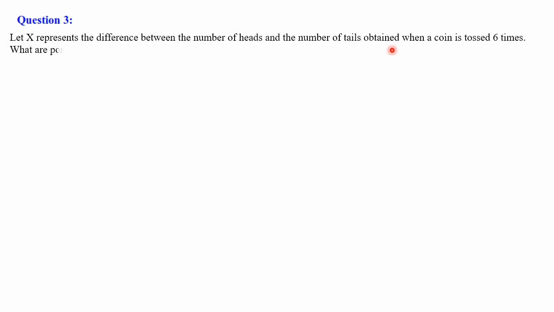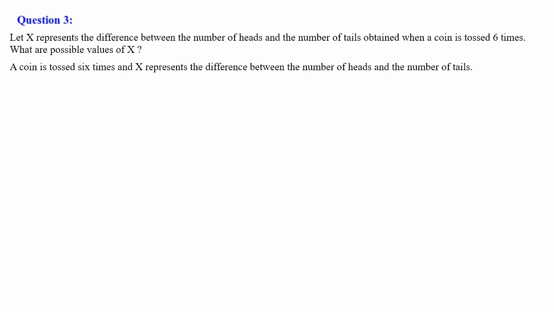Move on to question number 3. The question is, let x represent the difference between the number of heads and the number of tails obtained when a coin is tossed 6 times. What are the possible values of x? Here x represents the difference between the number of heads and the number of tails, and the experiment given to us is a coin is tossed 6 times. Here a coin is tossed 6 times and x represents the difference between the number of heads and the number of tails. X is already defined and given to us.